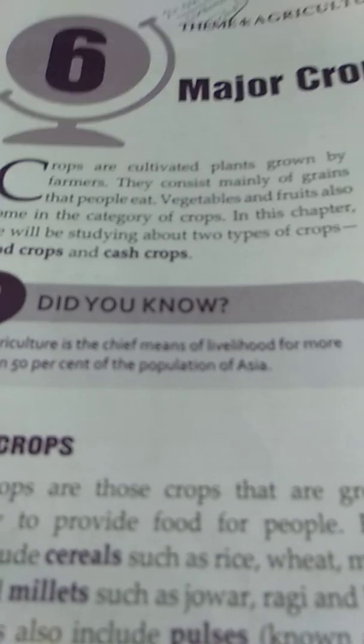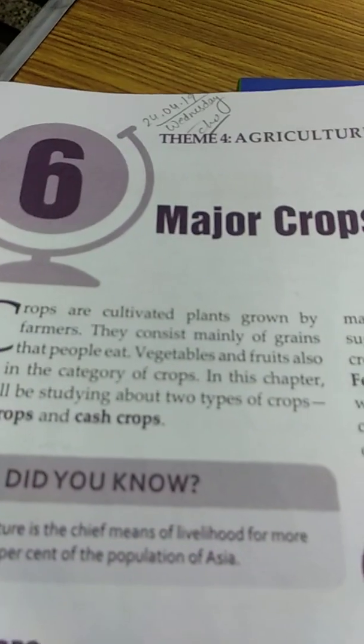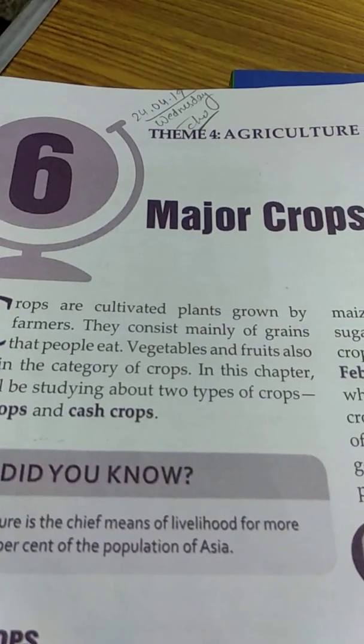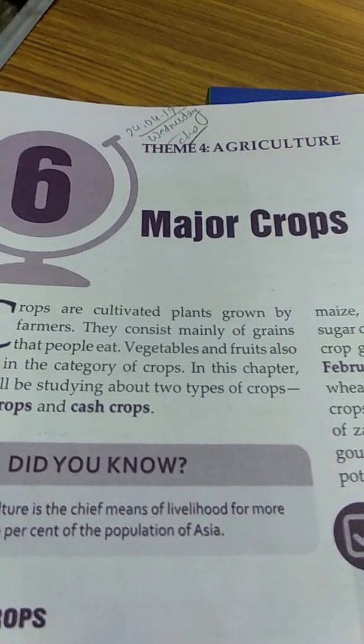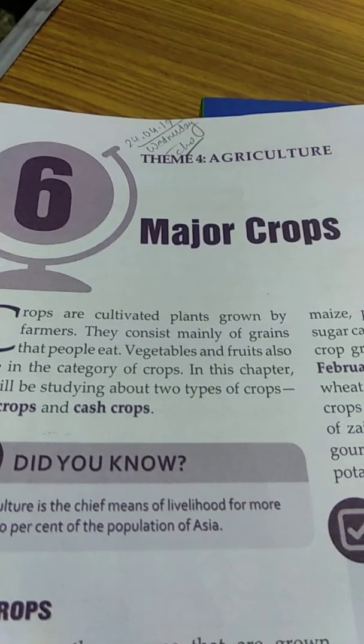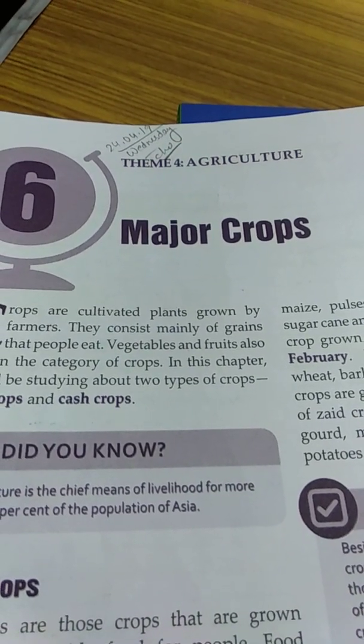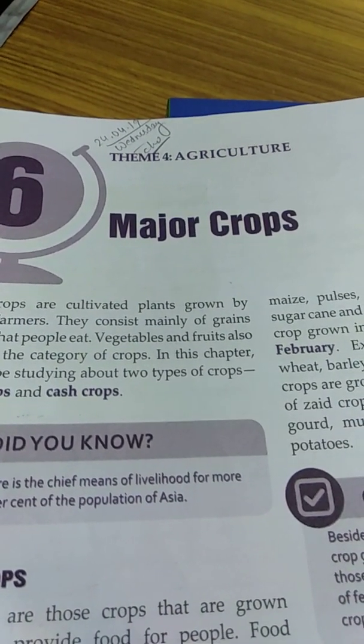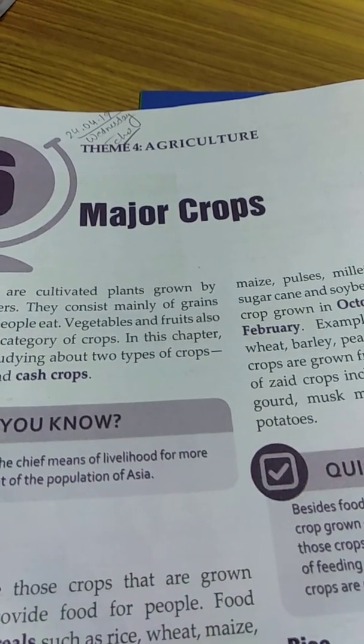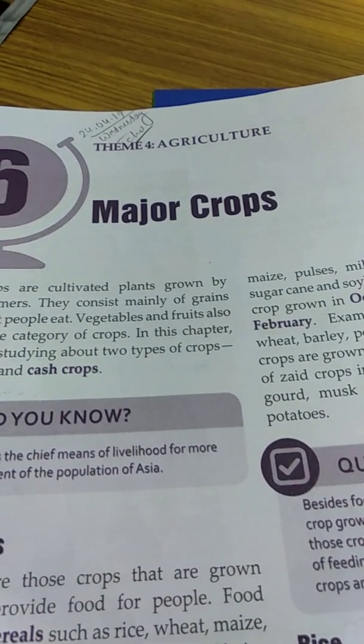Crops are cultivated plants grown by farmers. They consist mainly of grains that people eat. Vegetables and fruits are also part of the category of crops. Here we will learn about two types of crops, food crops and cash crops.